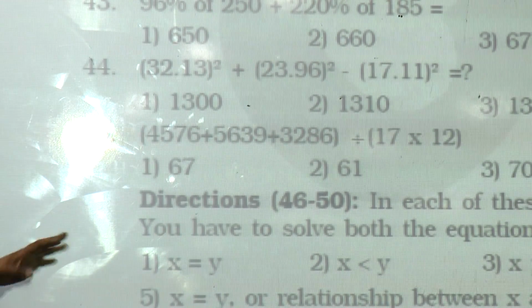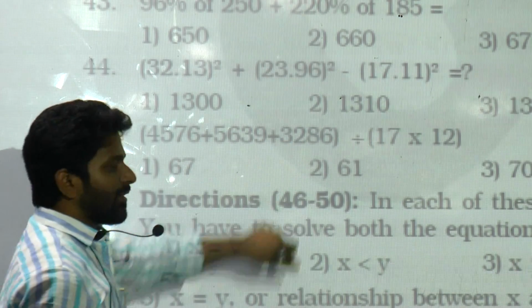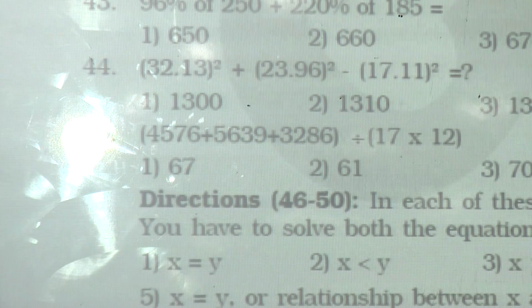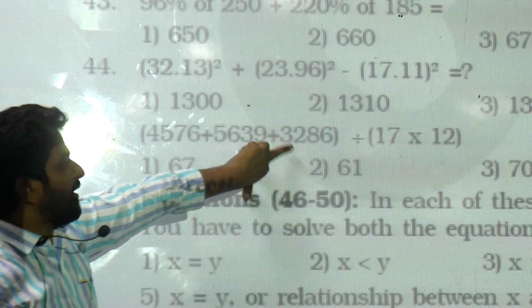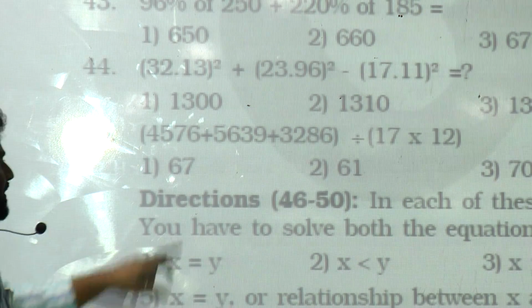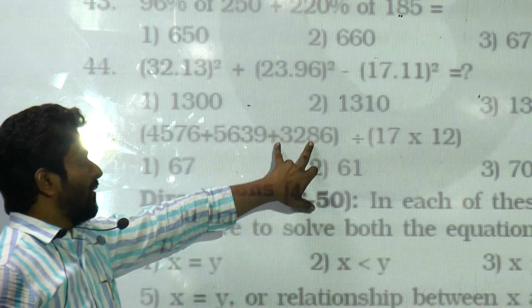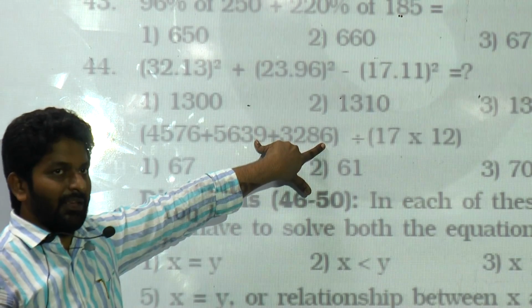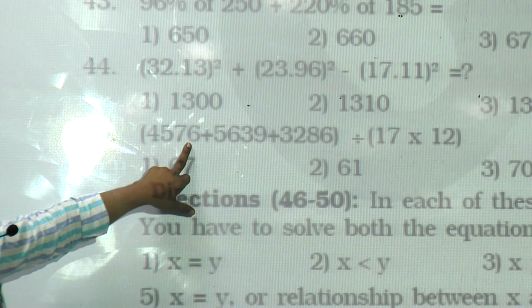Come on, you'll have to do it, no other way. 4,000, 5,000, 3,000, 12,000. Write 12,000 here. 500, 600, 1100, 1100, 200, 1300. And then 70, 30, 100, 180, 9 plus 6, 15, 180 plus 15, 195 plus 6, 201.